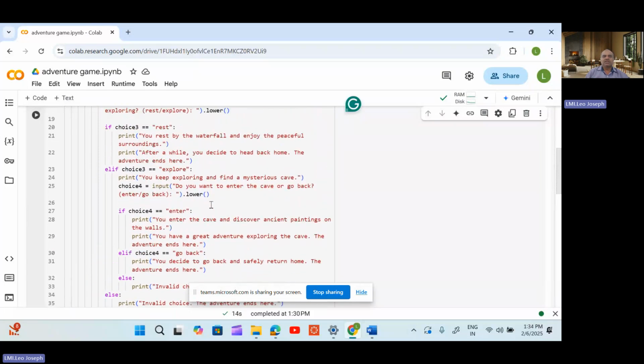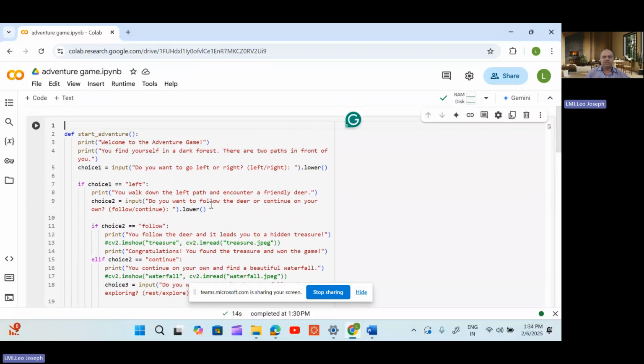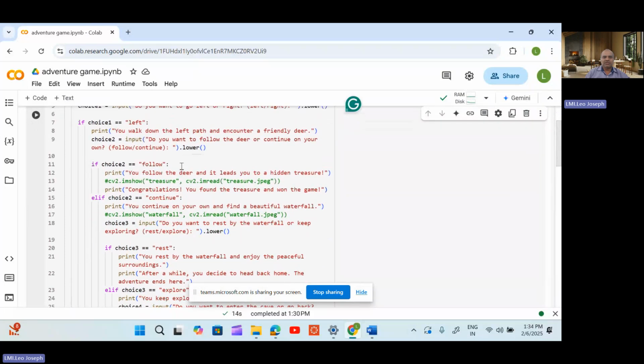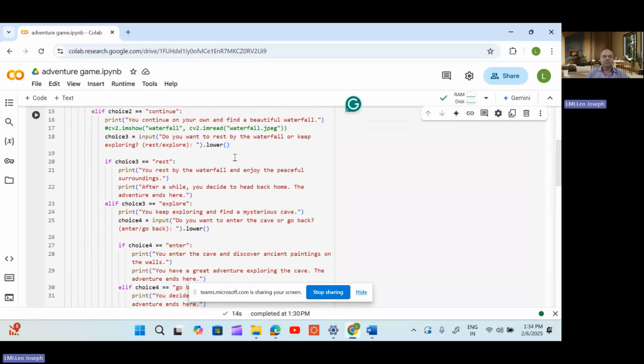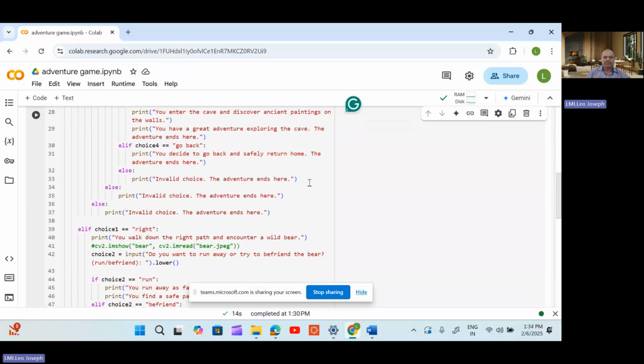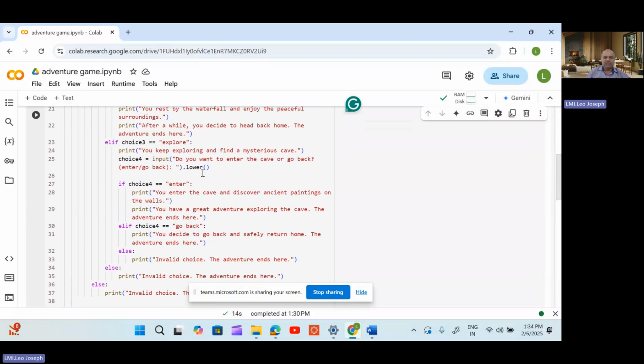Anything else you give apart from this situation, what are all the situations here? First choice is either left or right. Apart from that, if you type any other thing, it will give you what? Invalid choice. The adventure ends here. It won't allow you to play. It will break the loop. At any cost, you have to give only two choices. What they are preferring, what we are preferring. So at choice 4, you need to enter either enter or go back.